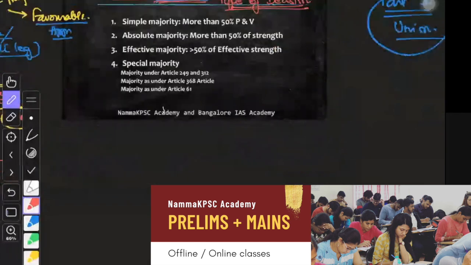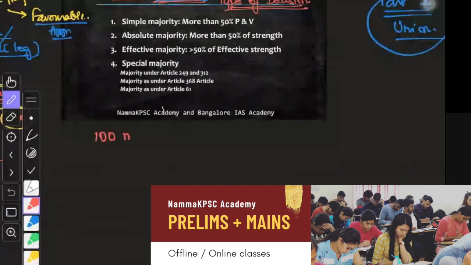Now let's say there are 100 members. Let's calculate the simple majority on the basis of this number, that is 100 members. So what is simple majority? I'll write down here.